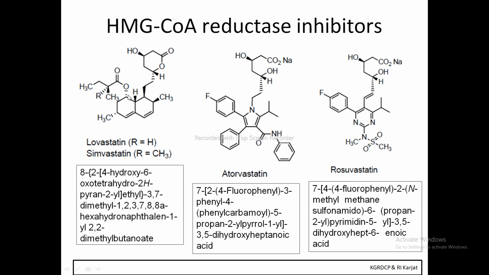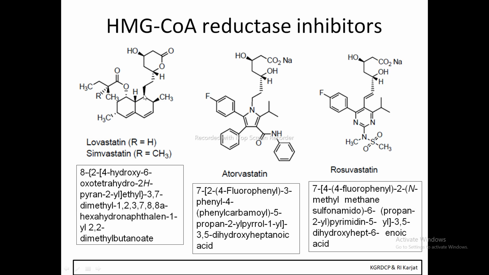We'll start numbering from this carbon, 1, 2, 3, 4, 5, 6, 7, and 8, because this oxygen is directly attached to this carbon. So this is the 8th position.